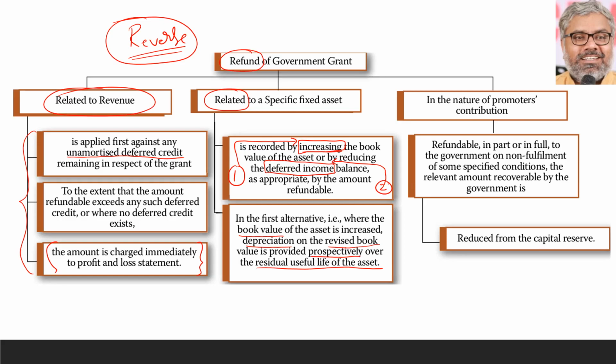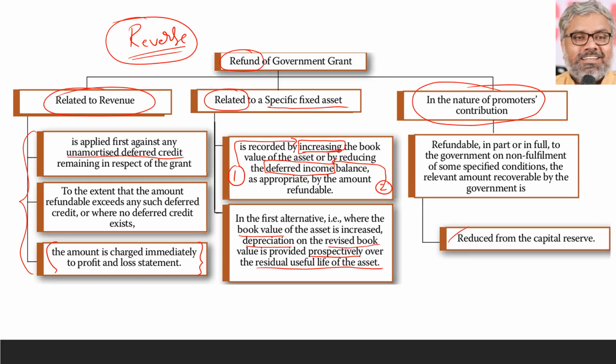That is the entries that we should use in case of refund of a grant which was originally related to acquisition of a specific fixed asset. Now, originally grant was received in relation to promoter's contribution, which was in the nature of promoter's contribution. What entry we passed originally? Bank account Dr. to capital reserve. Now we have to reverse it simply. So what entry we will pass now? Capital reserve account Dr. to bank.